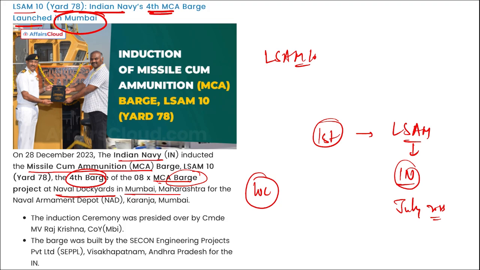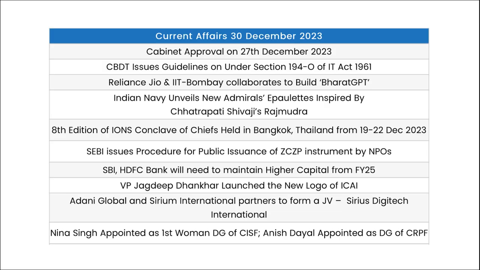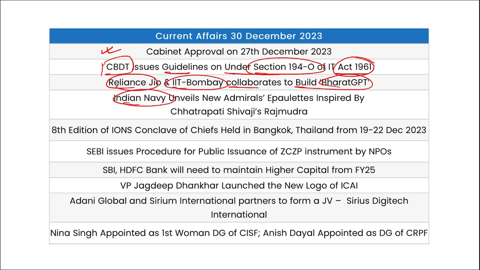Right. So friends, these were your important current affairs for the day. Now let's go for a quick revision. Cabinet approvals we have seen. CBDT issued guidelines under Section 194-O of the IT Act of 1961. Reliance Jio and IIT Bombay collaborated to build Bharat GPT. Indian Navy has unveiled new admirals' epaulettes inspired by Chhatrapati Shivaji Maharaj's Rajmudra.